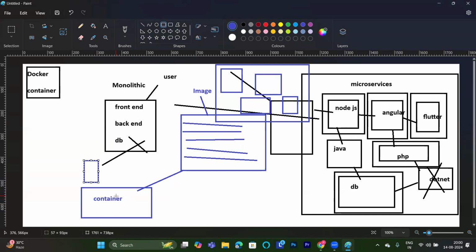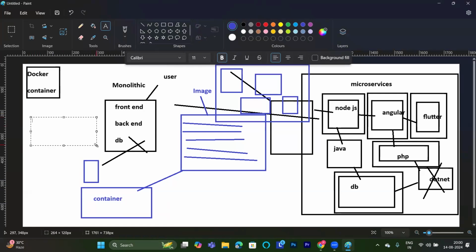Then how to work on a container? Okay, this is looking very nice. Containerization technology is looking very nice. How to install the container, how to work in a container environment? First thing you need to check here: right click, task manager. Please go to the task manager. What is the shortcut for task manager? Anyone knows that?